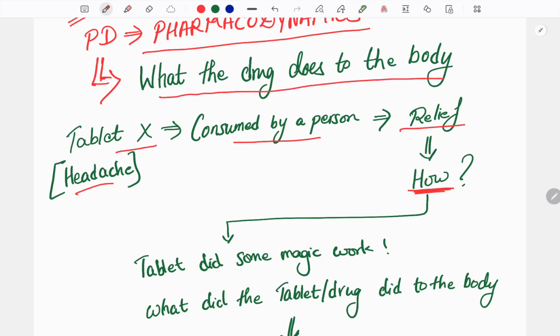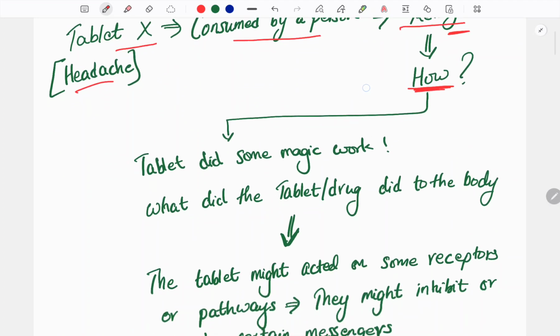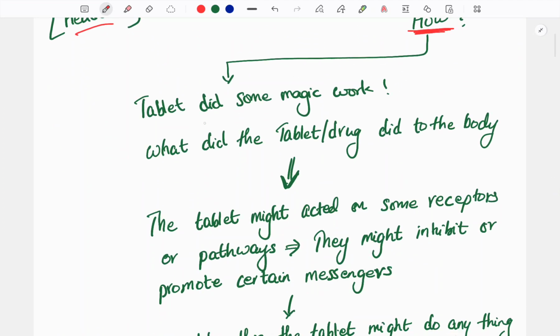Here he's having the tablet. After some time the headache is gone, so the tablet is doing something. What did the tablet do? What the drug does to the body is known as pharmacodynamics. The drug or the tablet has done some alterations in the body so that it produces some effect. It has altered something, so the headache or the pain is gone. That is pharmacodynamics.